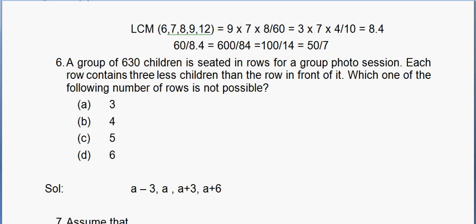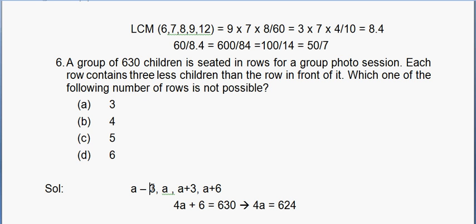We can take something like this, which would give us 4a plus 6, and this should be equal to 630, which implies 4a is equal to how much? 624. So 624 should be divisible by 4. We know that if the last two digits are divisible by 4, the number is divisible by 4, so 624 is divisible by 4, right?